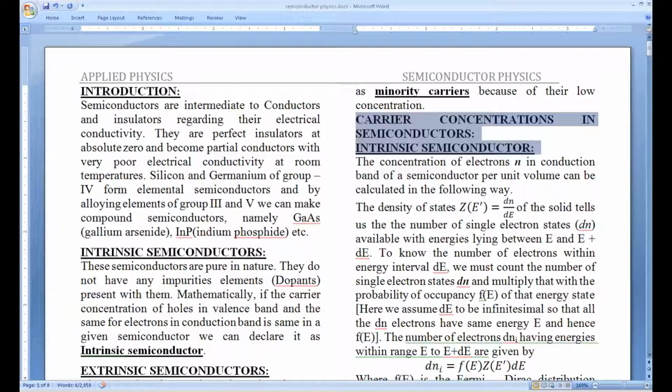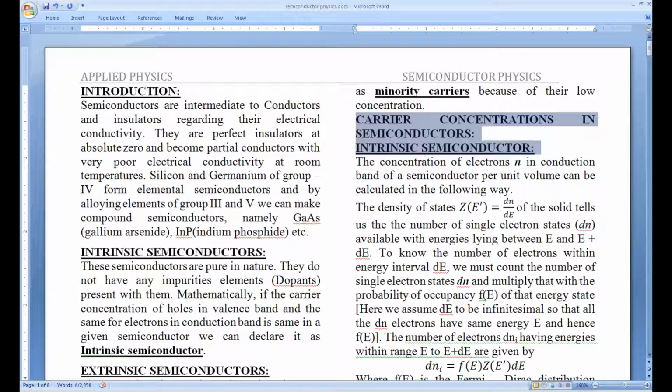So what we do is, in the class, find out the allowed roll numbers: 401, 402, 403, etc., up to 460. Of course, common sense says that 401 is one state, 402 is another state, but we don't know whether there is any 401.1 state, 401.2 state, etc. That may be possible inside the solid. So one has to know what the allowed states are inside the given solid. That is described by the density of states function, which we have already derived in the quantum free electron theory in the earlier videos.